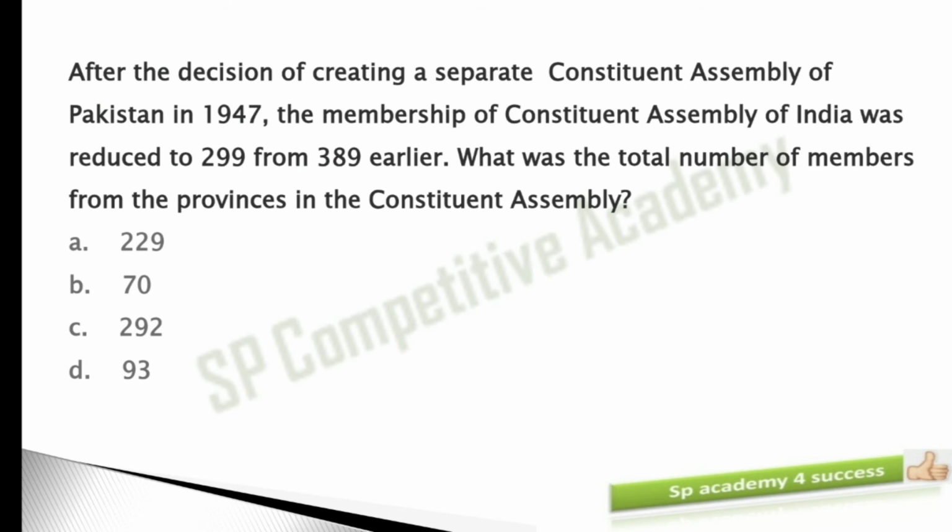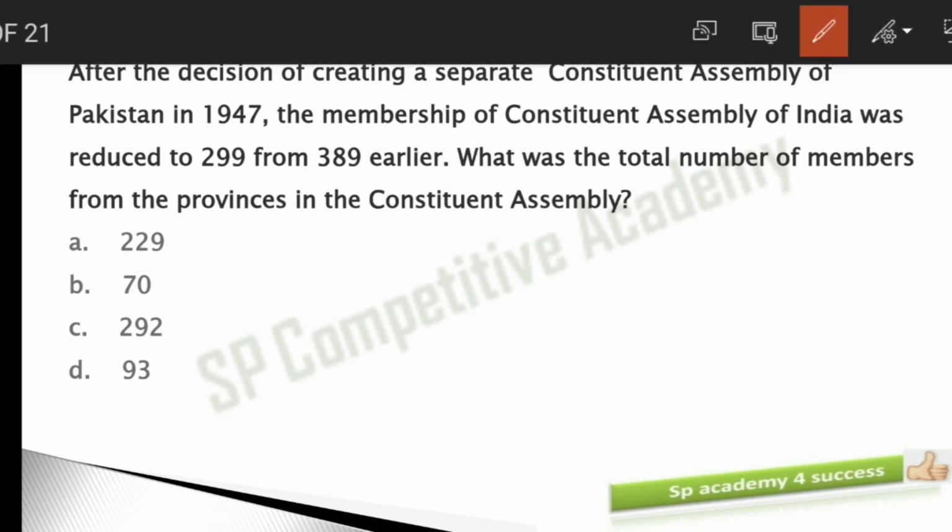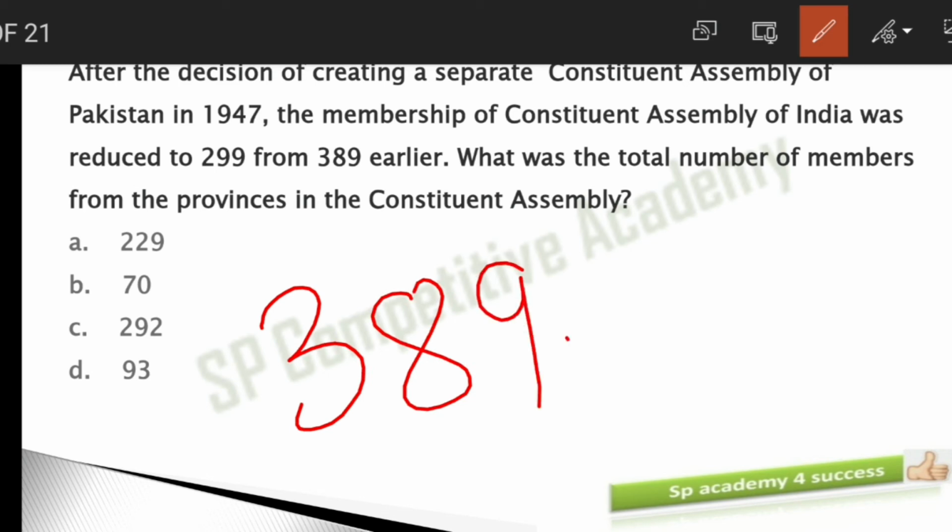The question is saying that initially we formed the Constituent Assembly. By the time we formed it, the number of members was 389, including Muslim League members, British India members, and the princely state members.